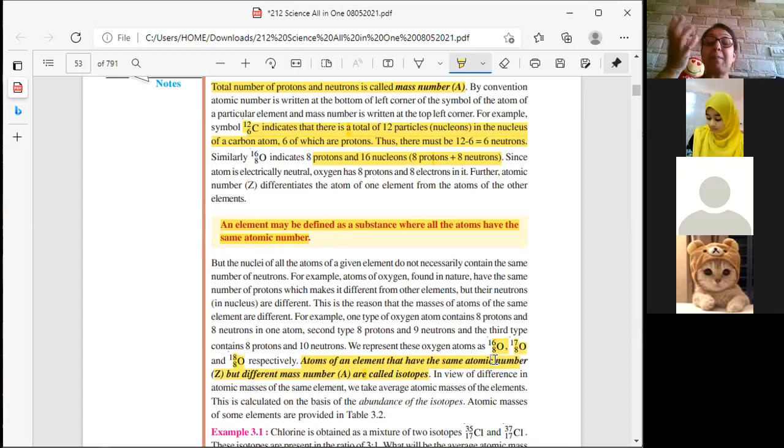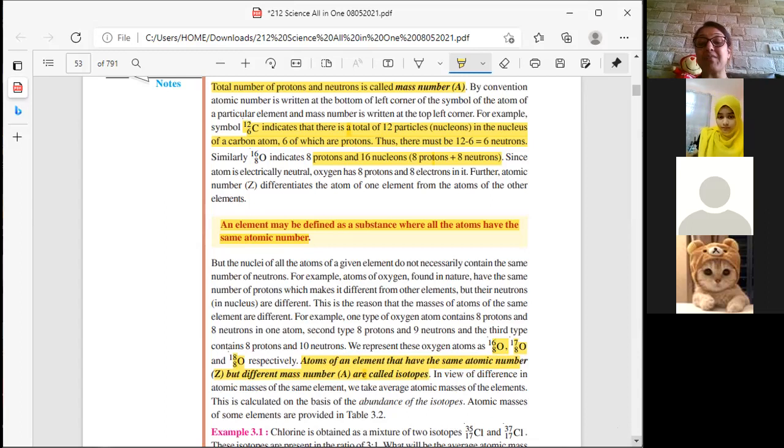So if the mass changes, the element is going to remain the same, but you won't call that an element. You will say it is an isotope of oxygen because it does not have an equal number of neutrons. Getting it? Yes. So this is all about isotopes.